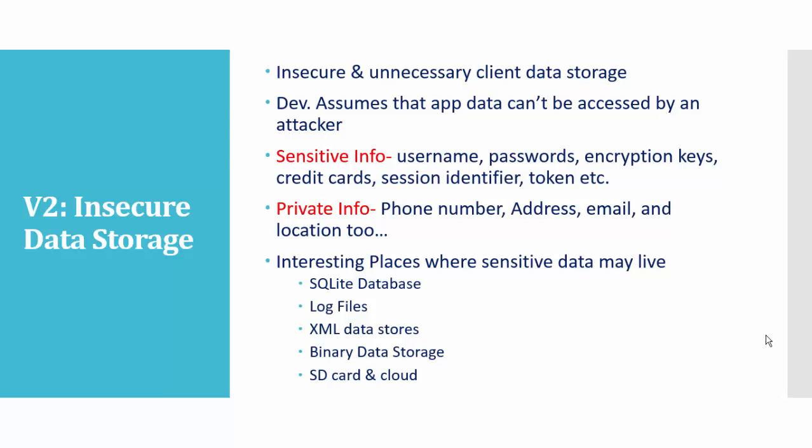There are two types of information: sensitive information and private information. Sensitive information has a high level of confidentiality, like username, password, encryption keys, credit card, session identifier, token, etc.